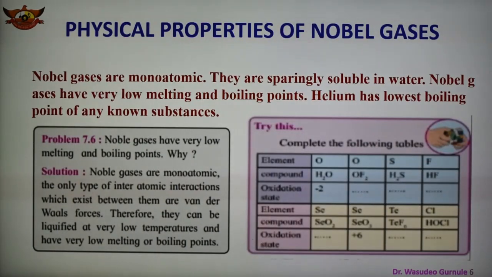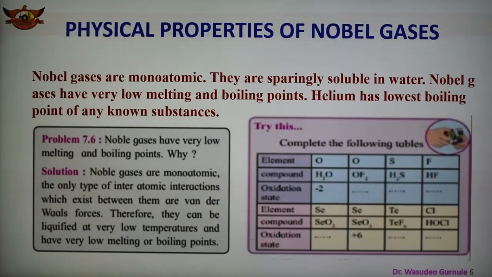And in the next slide, now there are some physical properties of the noble gases, that is group number 18. Noble gases are monoatomic because they have a stable configuration. They are in group zero, that is they are also called zero valent because their valency is 0, and they are inert gases, noble gases. They are sparingly soluble in water, and noble gases have very low melting and boiling points. Helium has the lowest boiling point compared to other elements, and so some physical properties have been given for the noble gases, group number 18.